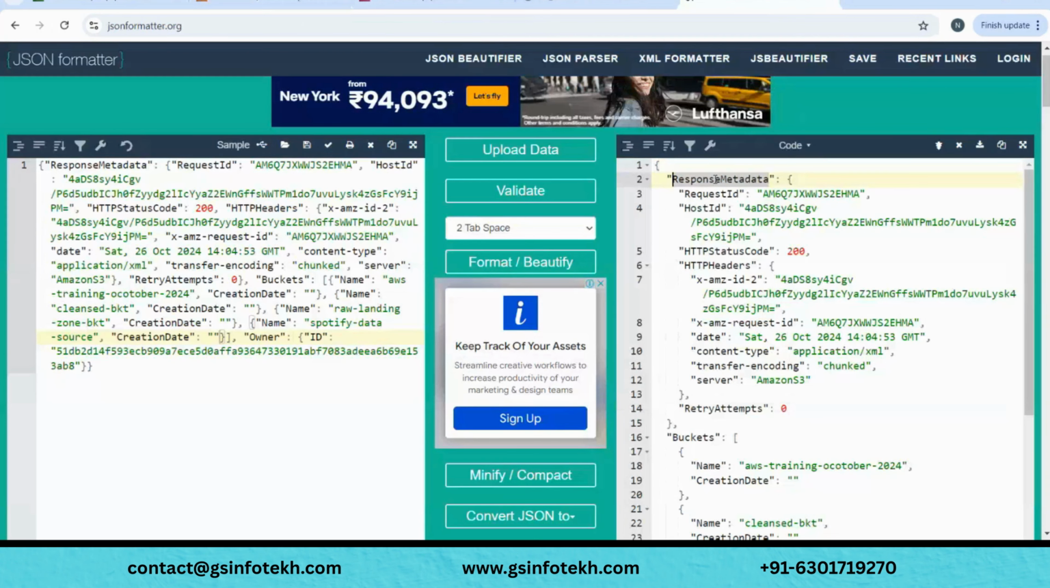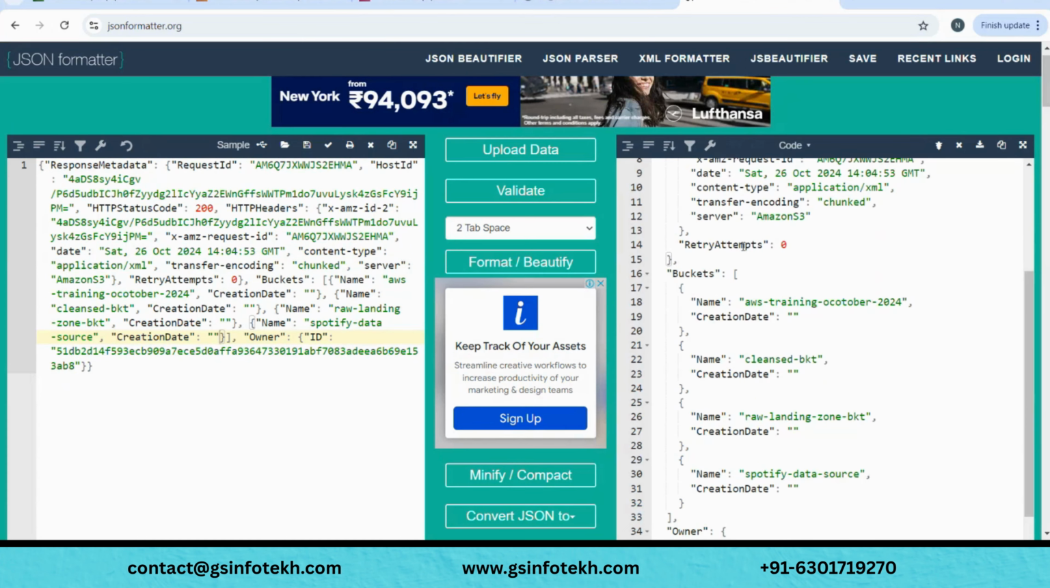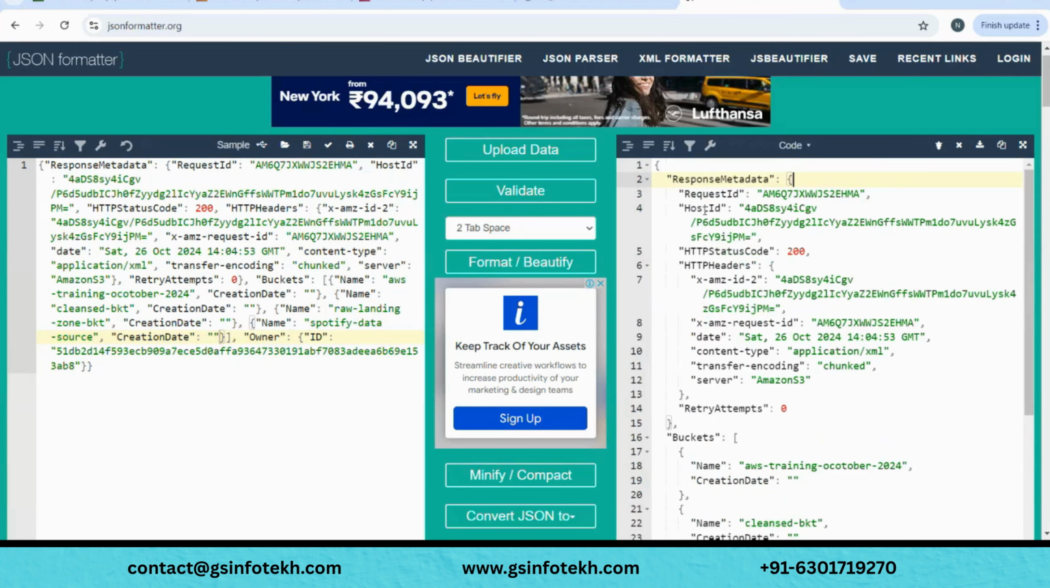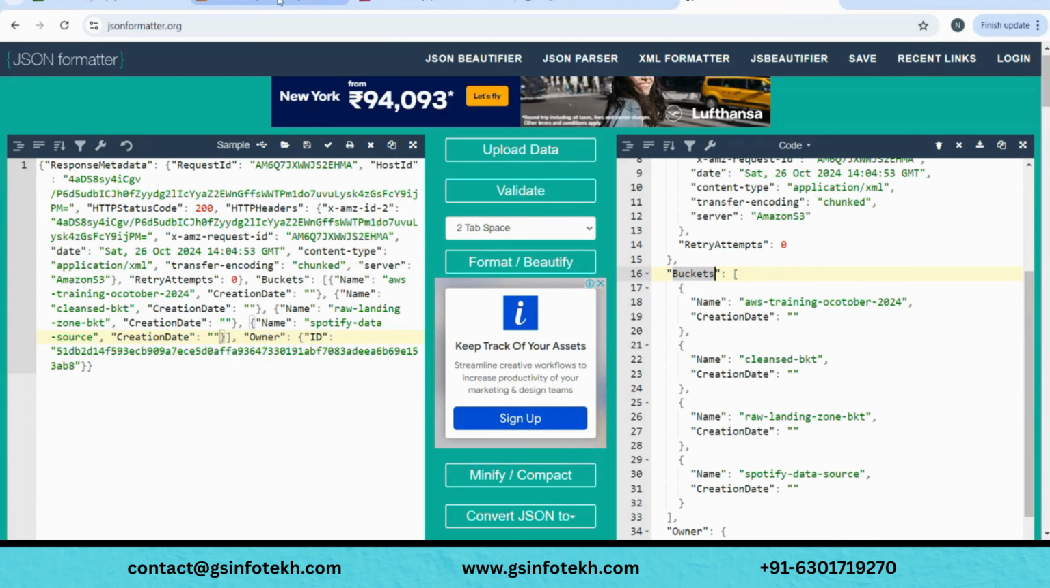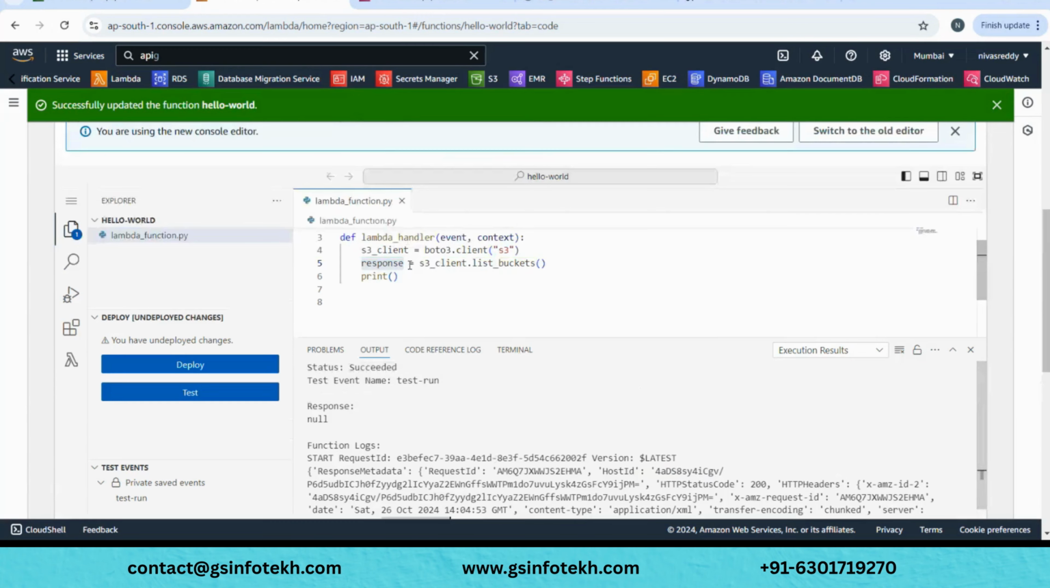If you see, there is something called request metadata, but all we care about is the buckets, right? How many buckets you have? Just give me the names of it. So within response, there is something called buckets. We'll quickly modify the code based on it.